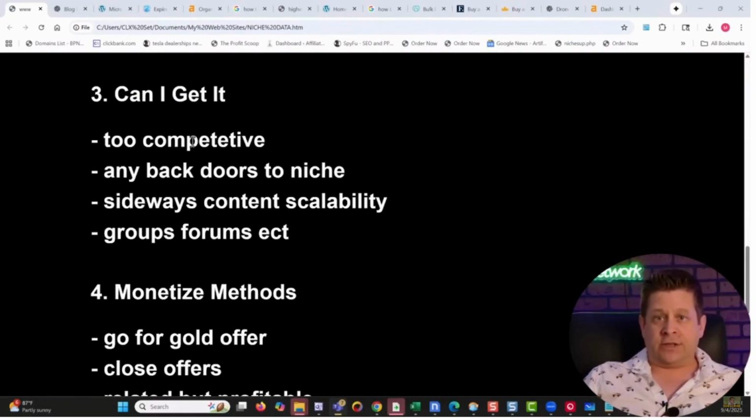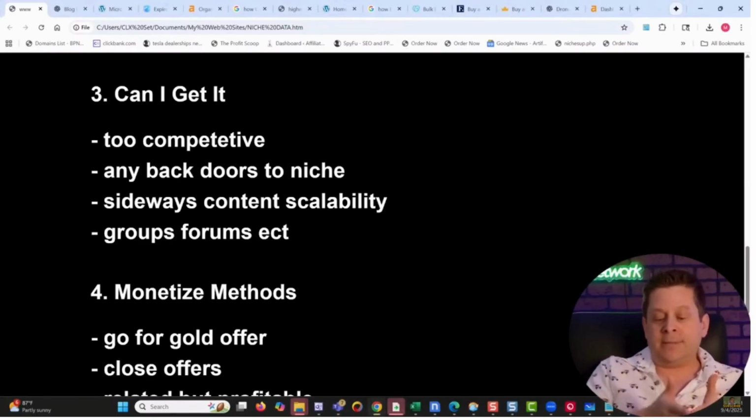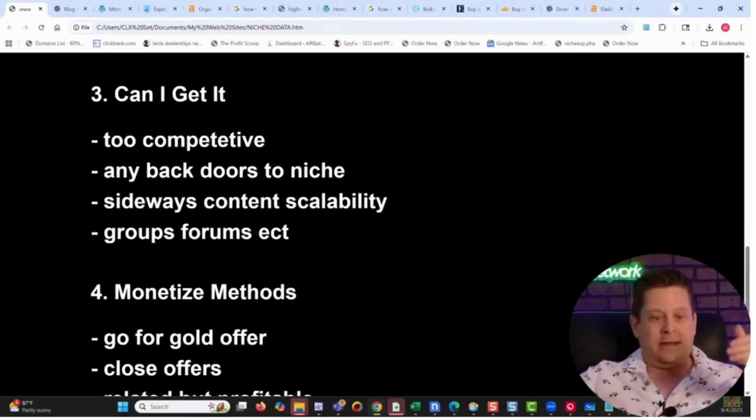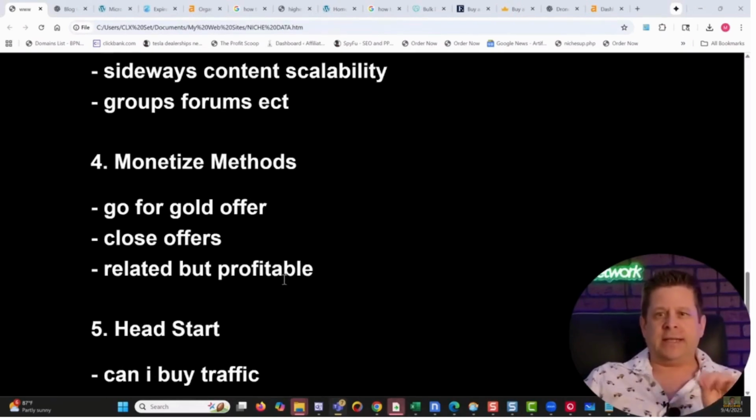So we want to ask ourselves, is it even attainable? If you're in the health niche, no, that's not attainable. If you're in the money niche, that's too broad. But could I be in a subsect of that niche, like how to pay off student loan debt if you are this person or whatever it is, or even like, you know, how do you dress for a formal occasion or something like that, something very specific that ties to an offer.